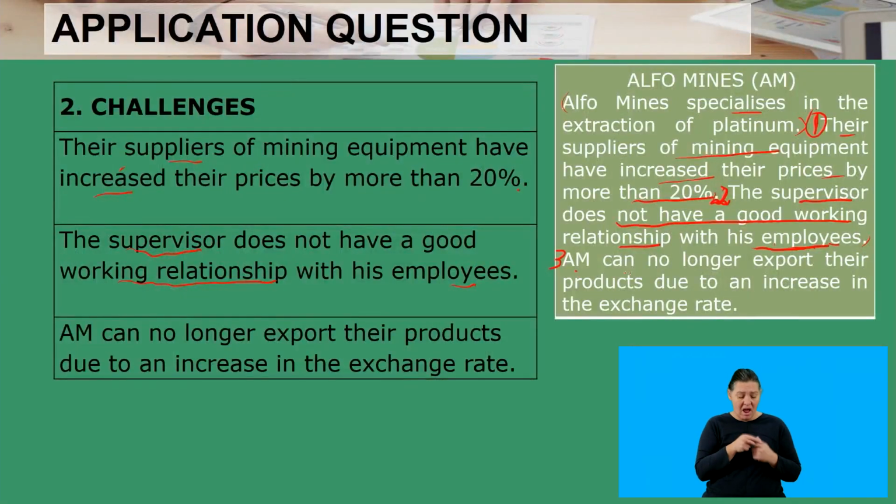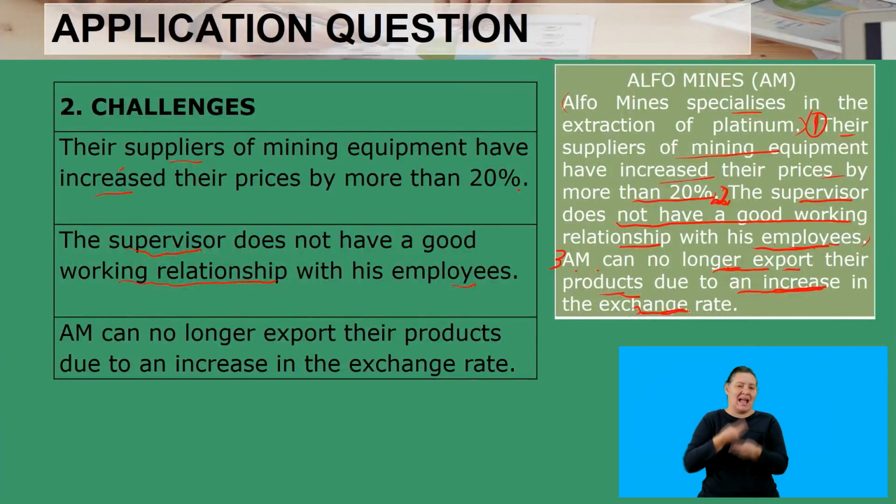And then the third one is the idea that AM can no longer export their products due to an increase in the exchange rate. So that is the third challenge there, and we quoted that challenge from the scenario. Keep in mind that you cannot quote things that are not on the scenario. Make sure that you quote sentences directly from the scenario.